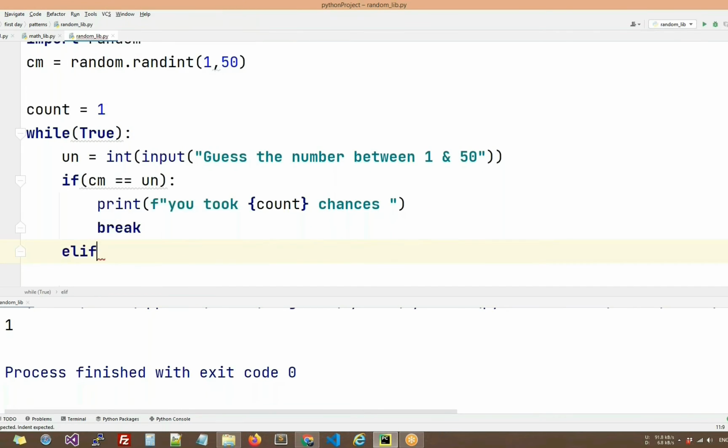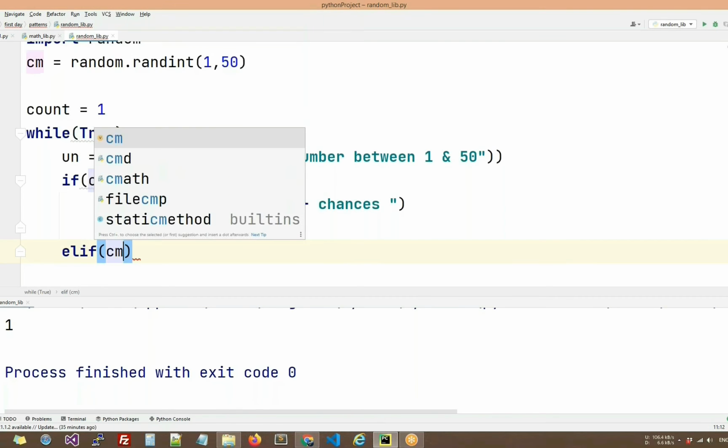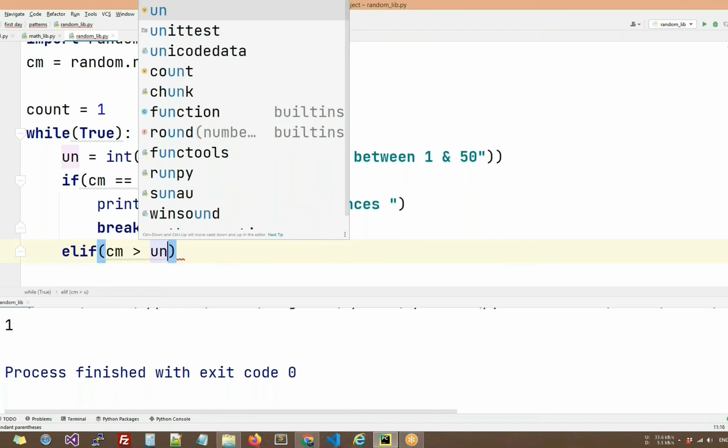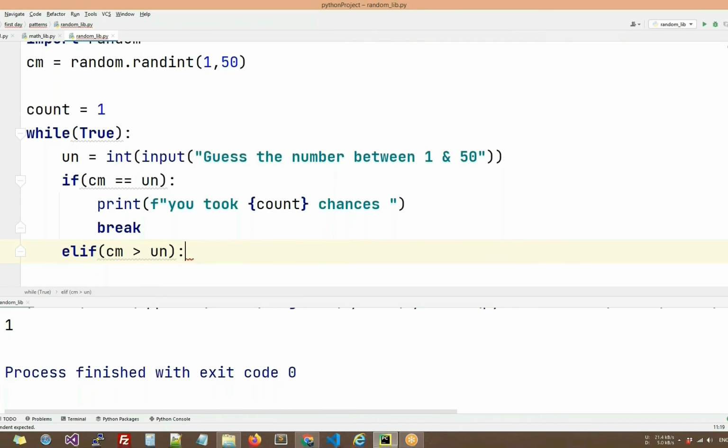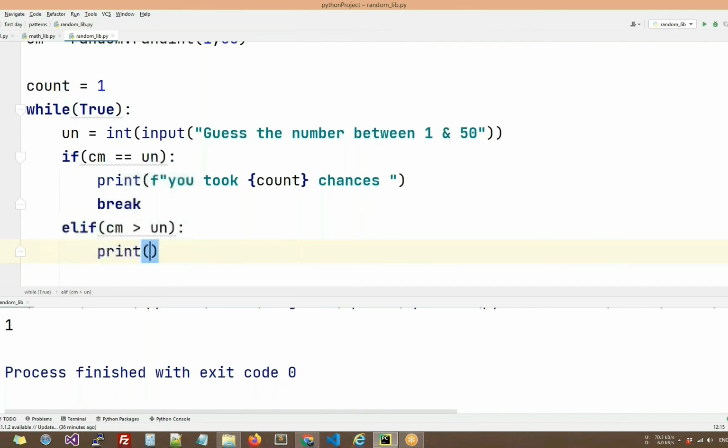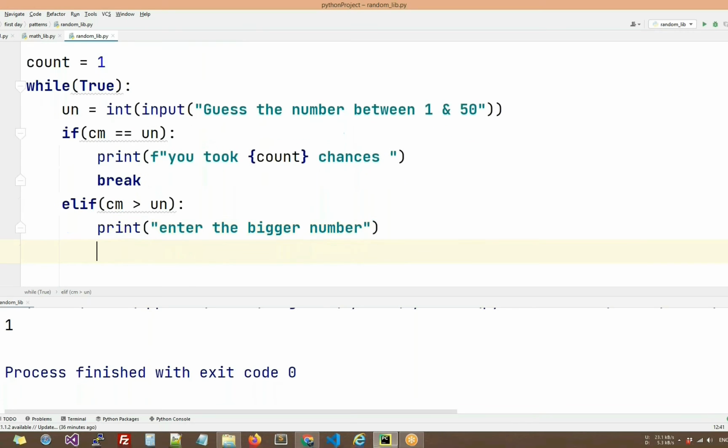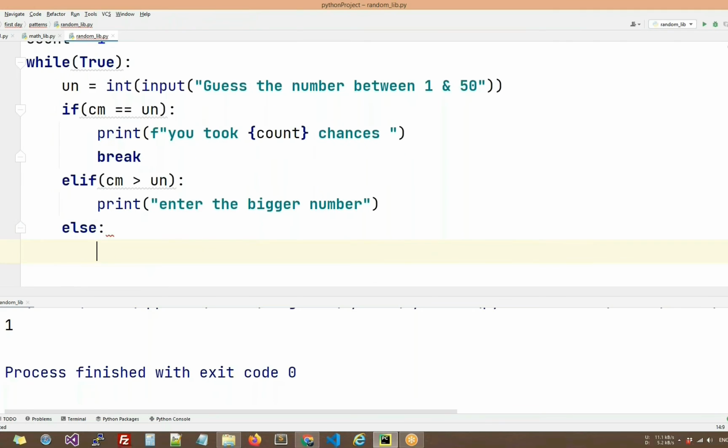But if that's not the case, we will add some more conditions, where say cm is greater than un. In this case, we will ask the user to enter a bigger number. And in the last case, when cm is smaller than un, for that we won't give a condition and only write else and give a message to enter a smaller number.